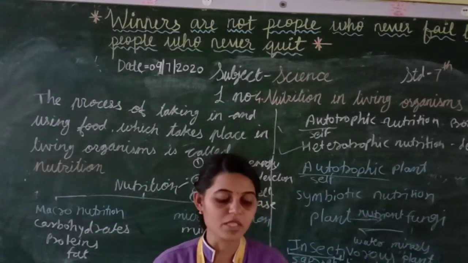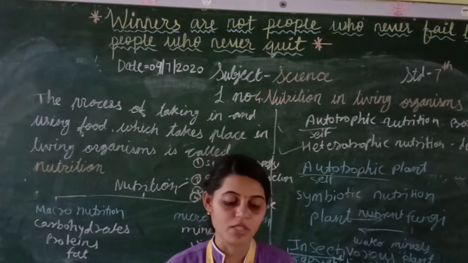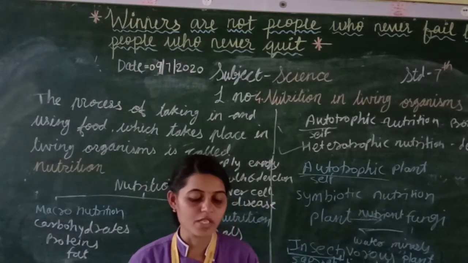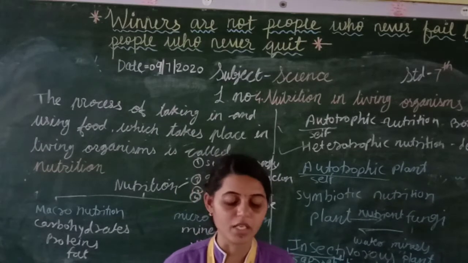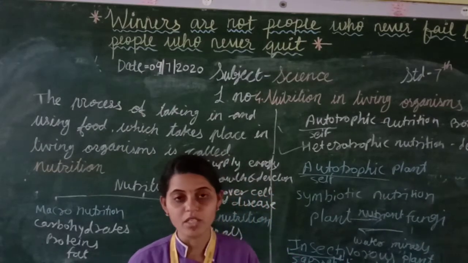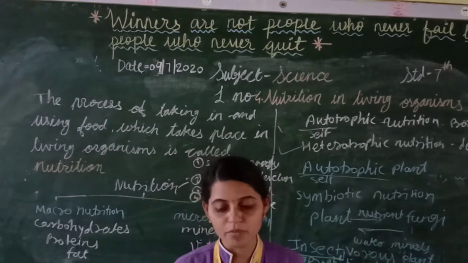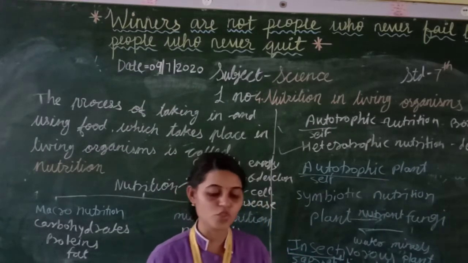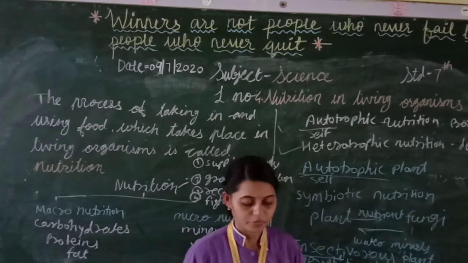Yeast is also a fungus, but yeast and mushrooms are useful. Yeast is used in the fermentation process and for making bread and cake. And mushrooms are a very rich source. From mushrooms we get iron and vitamins. So we should eat mushrooms.